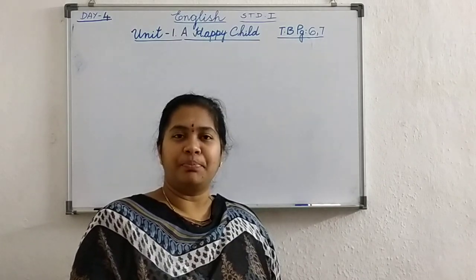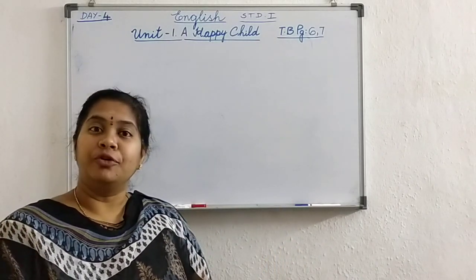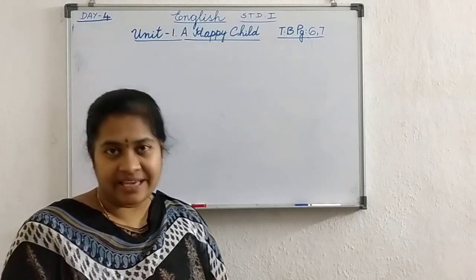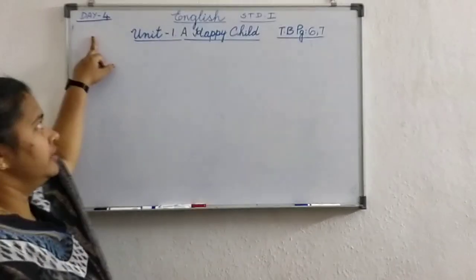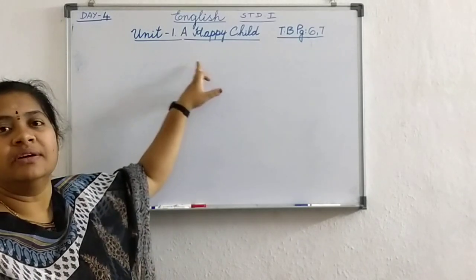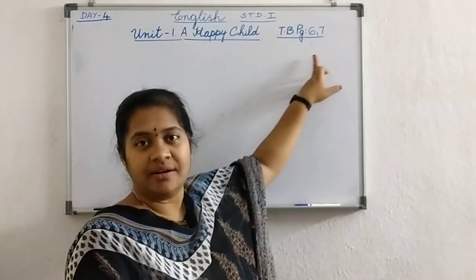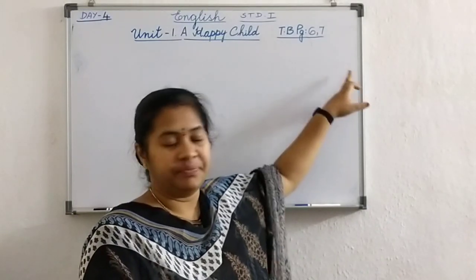Yesterday, have you revised the poem of Happy Child? Yesterday we have done 4 and 5 textual exercises. Yes. Today is day 4. Again we are continuing with the same lesson, Unit 1, A Happy Child. Yes. Today's textbook page numbers are 6 and 7.